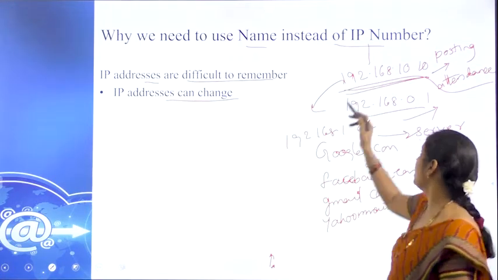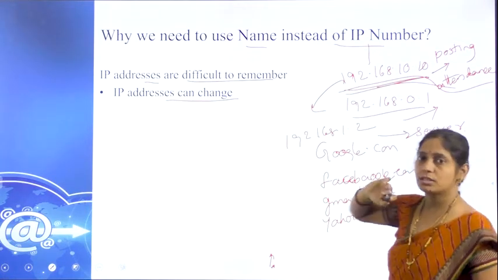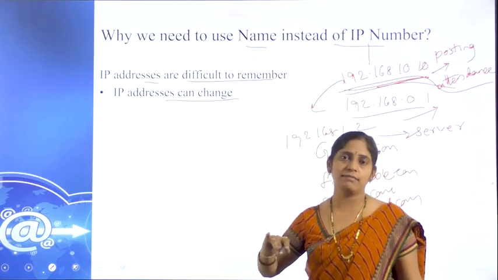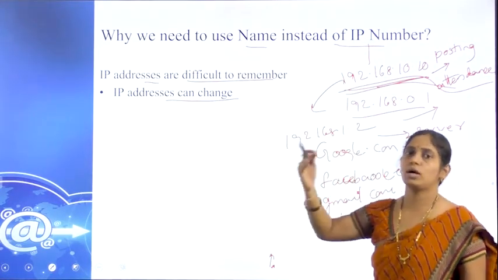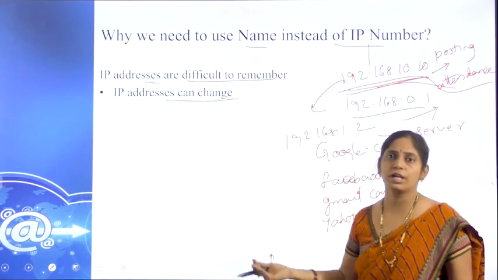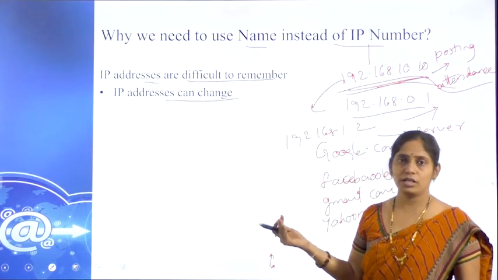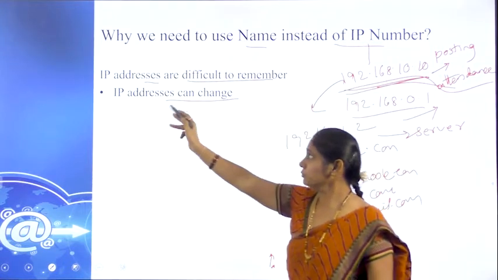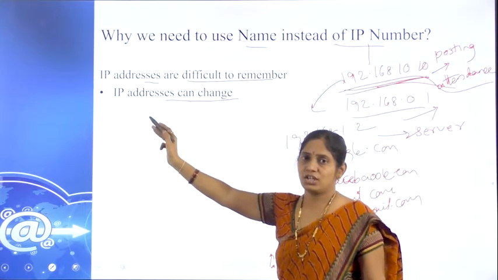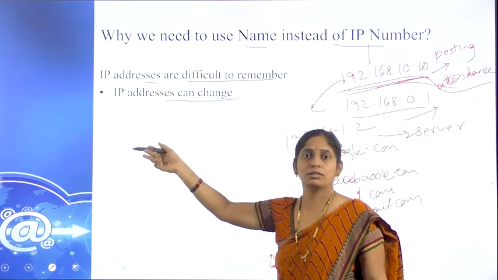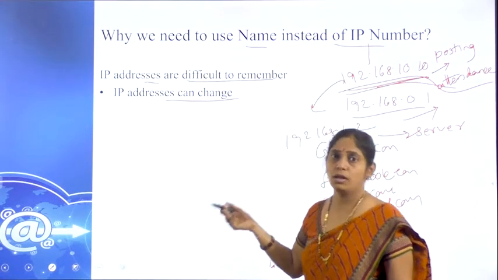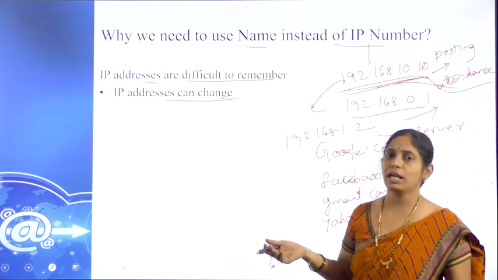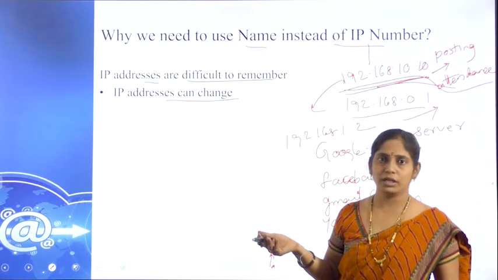So the IP address of the attendance portal page is this while it is on that server. When I move that page to another server, it is going to change. The IP address may change based on storage capacity and other requirements, and every time it changes, remembering it is very difficult for us.